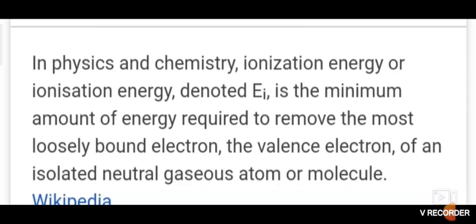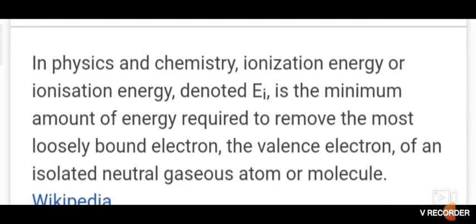The ionization enthalpy of hydrogen is around 1312 kilojoule per mole. We mean that 1312 kilojoule will be required to convert 1 mole of isolated gaseous hydrogen atoms in the ground state into H plus ions in the gaseous state.